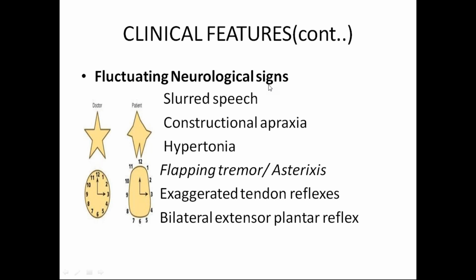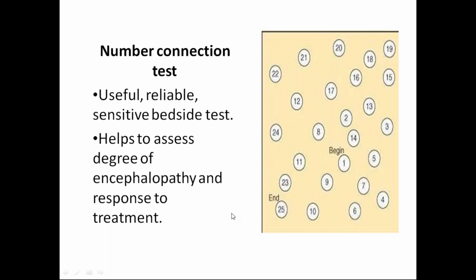So coming to the fluctuating neurological signs, what are the signs seen in hepatic encephalopathy? There is slurred speech, constructional apraxia, which I will show in a coming slide, hypertonia, flapping tremors, that is asterixis, exaggerated tendon reflexes, and bilateral extensor plantar reflex. Apraxia means the loss of a known activity. The patient knew that activity previously, but if you now ask the person to perform the same activity which he usually did earlier, he may not be able to perform it.